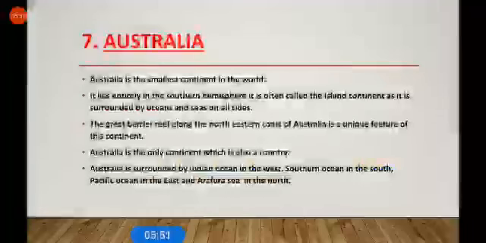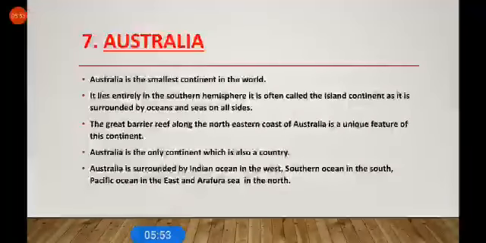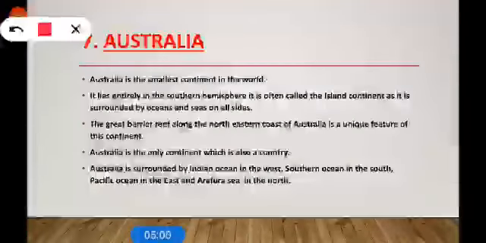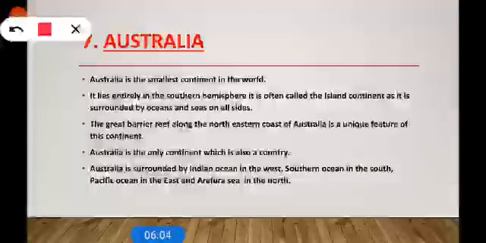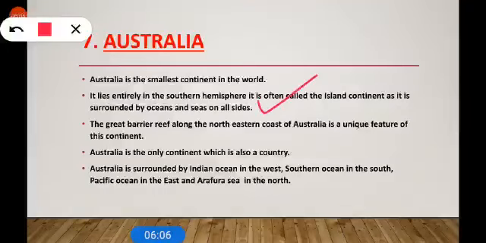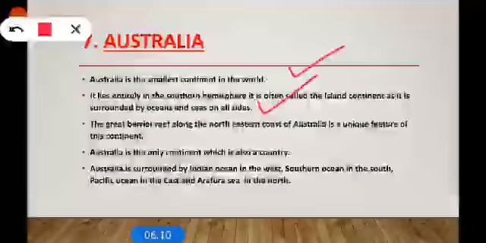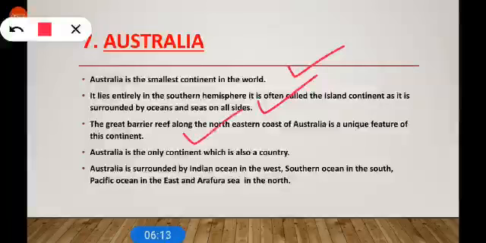Now, Australia. Australia is the smallest continent in the world. It lies entirely in the southern hemisphere. It is often called the island continent as it is surrounded by ocean and seas on all sides. The Great Barrier Reef along the northeastern coast of Australia is a unique feature of this continent.